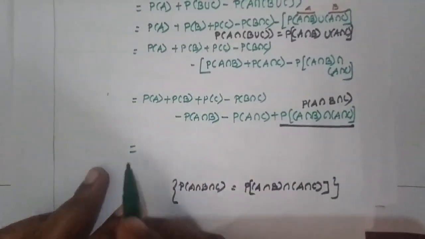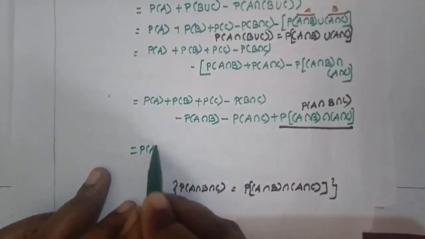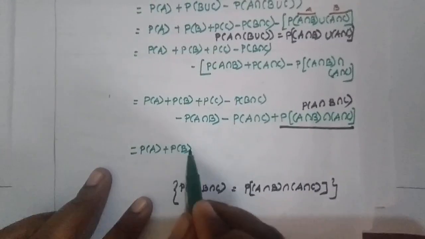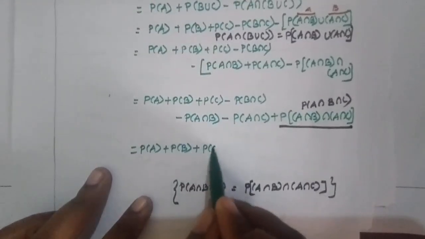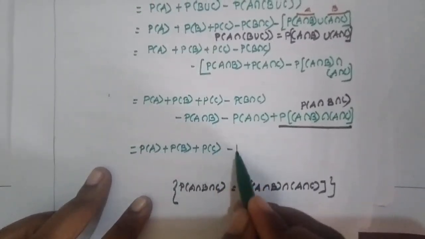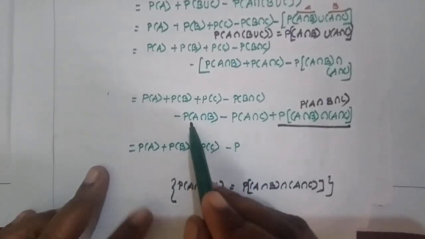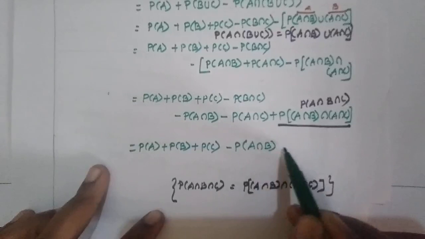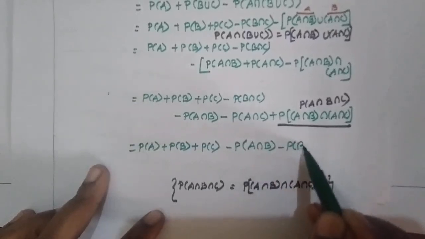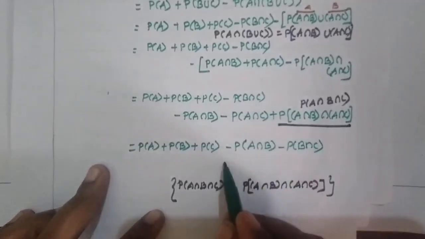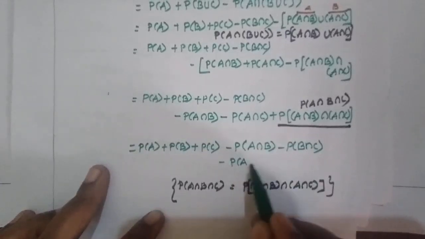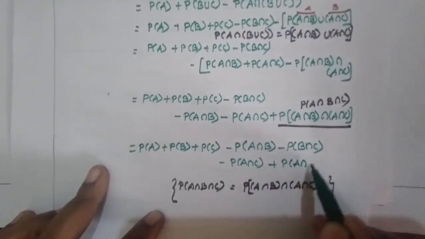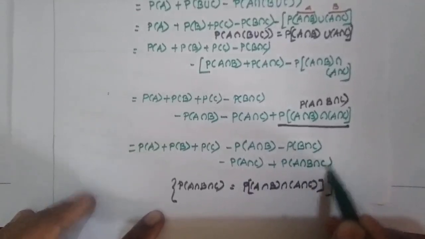Now we can write this as P of A plus P of B plus P of C, and arranging in order, minus P of A intersection B, minus P of B intersection C, minus P of A intersection C, plus P of A intersection B intersection C.